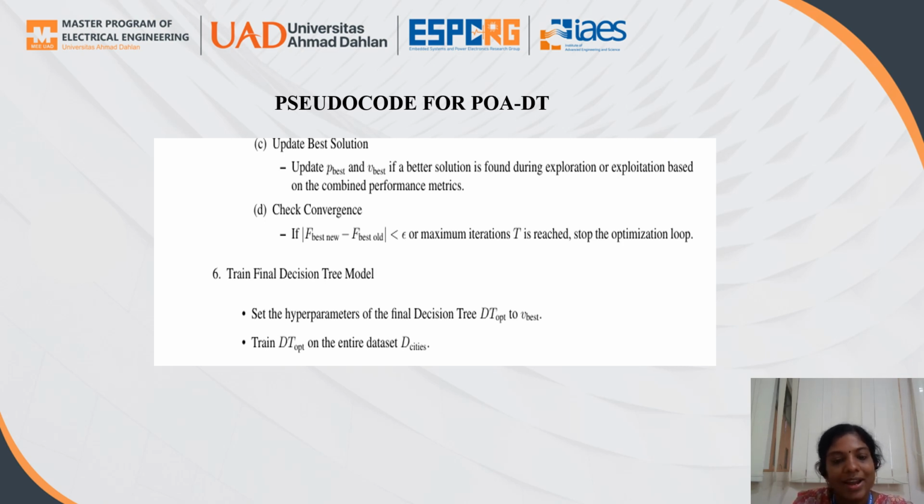Next is the final decision model. We train the final decision tree model, setting the hyperparameters of the final decision tree DT opt to V best. So we train the DT opt, that is the optimized tree, on the entire D cities data set.